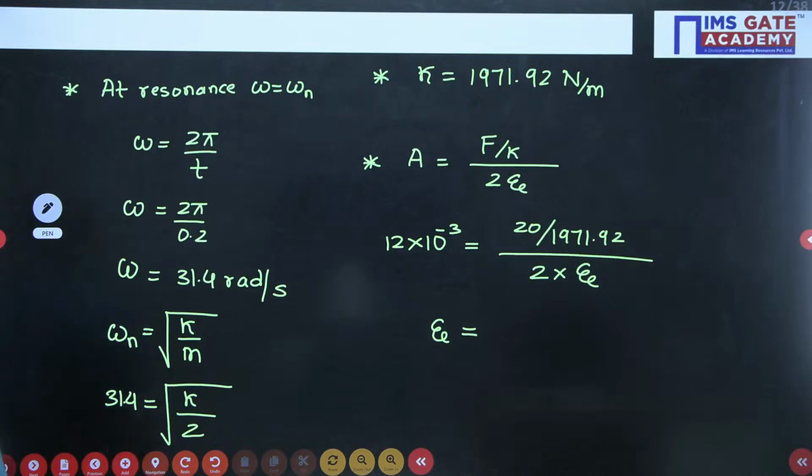Damping factor, finally your answer. Final answer of damping factor, everyone.